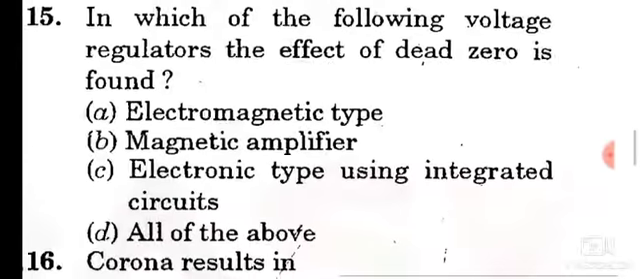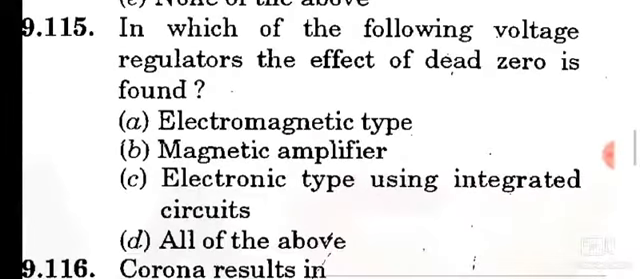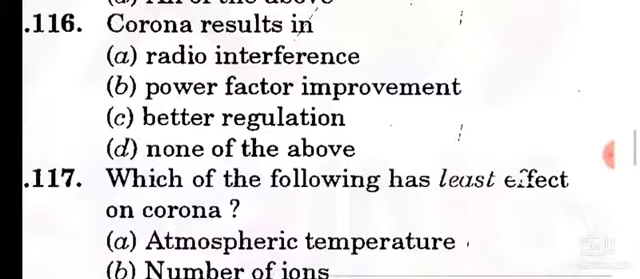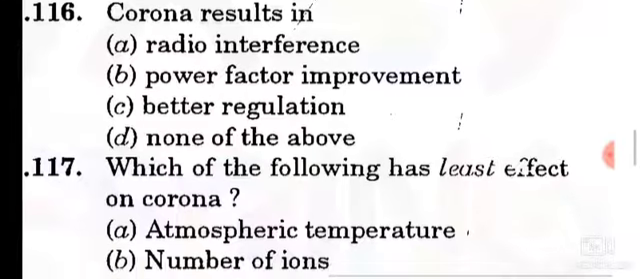Question number 115. In which of the following voltage regulators is the effect of dead zero found? Option A, electromagnetic type. Question number 116. Corona results in option A, radio interference.